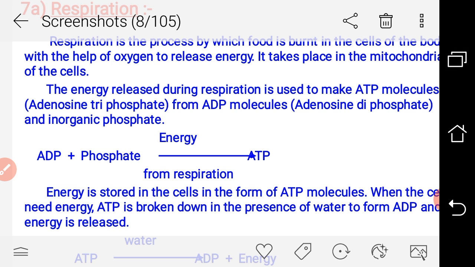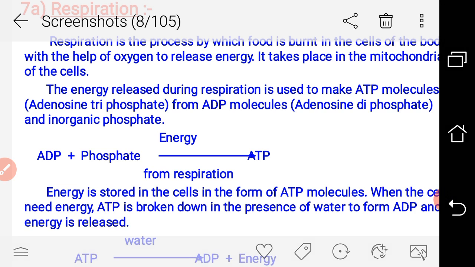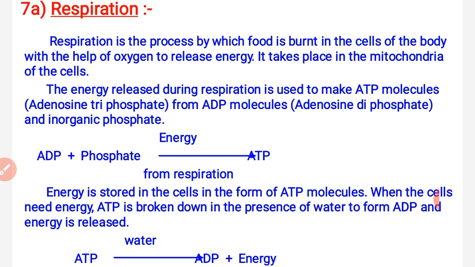Why are we using this word, that in the presence of oxygen it's burnt? You know very well that in a burning process, whatever substance burns gets mixed with oxygen and is converted into energy.